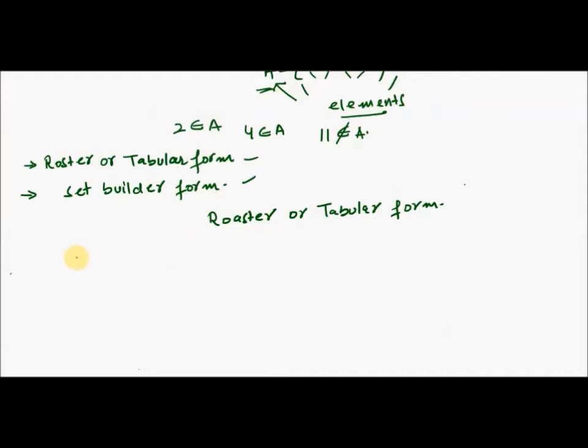This is the necessary condition in a roster form, that you have to write all the elements of a set. In the above example, when I told you a collection of even numbers from 1 to 10, you wrote all the elements, right? You wrote 2, 4, 6, 8, 10.